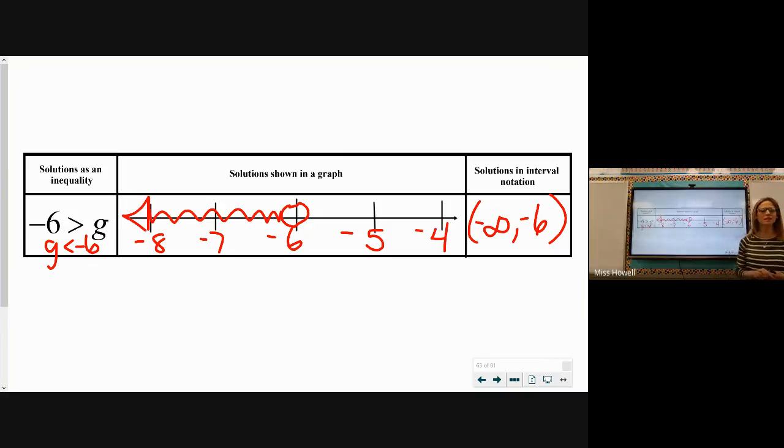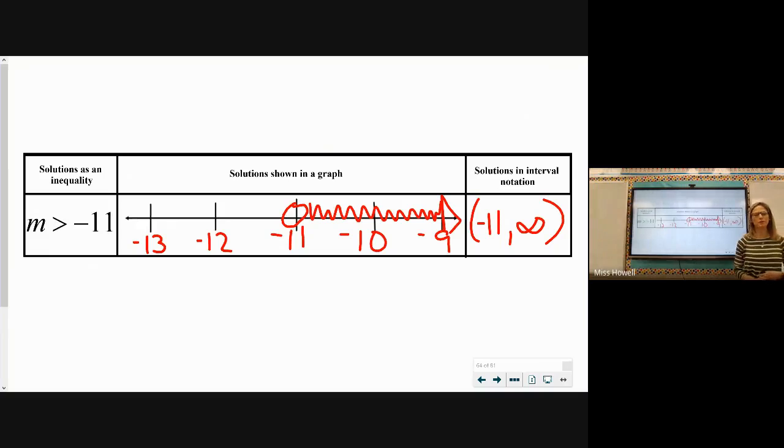That helps us a little bit more with our picture of our solutions. We should have an open circle here, and we should be shading to the left. If you accidentally have an open circle and shade to the right, your number line, your picture version is wrong, and your interval will be wrong, so be careful because our solutions here go from negative infinity to negative 6, and we should have parentheses, not brackets, because the negative 6 is not a solution.